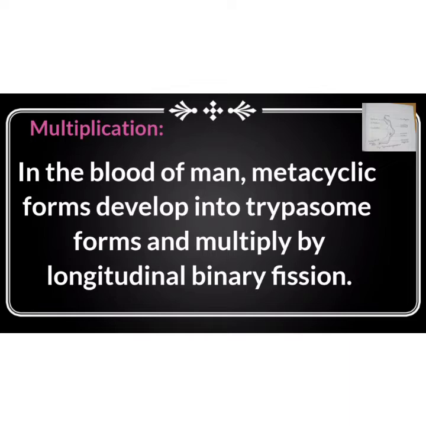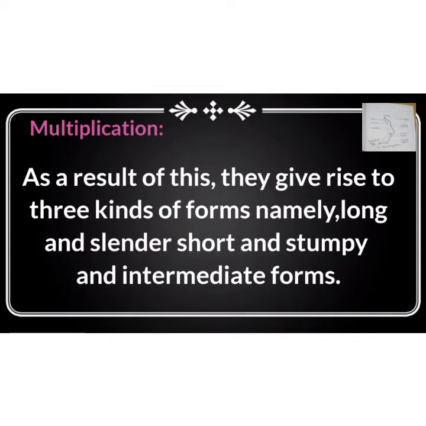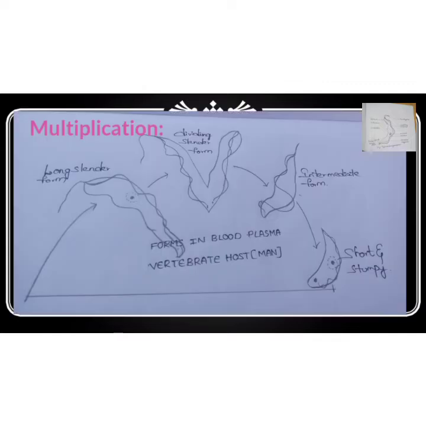trypanosome form and multiply rapidly by longitudinal binary fission. Asexual reproduction is absent, so it multiplies by longitudinal binary fission. As a result, three kinds of forms occur, namely long and slender, short and stumpy, and intermediate forms.